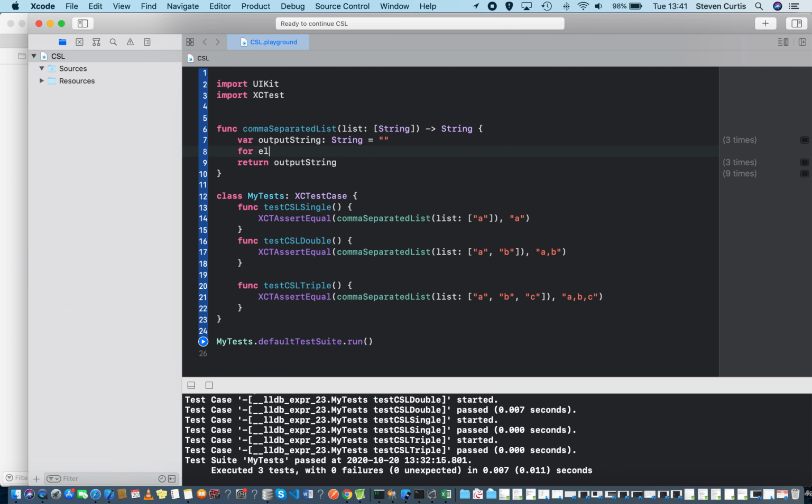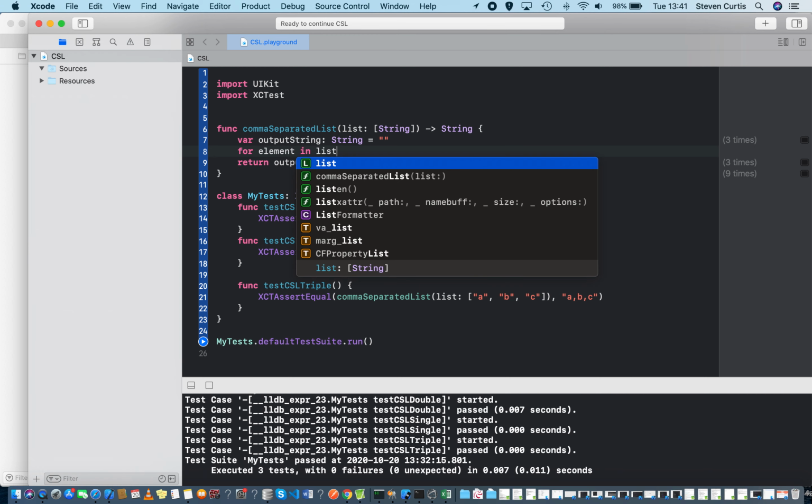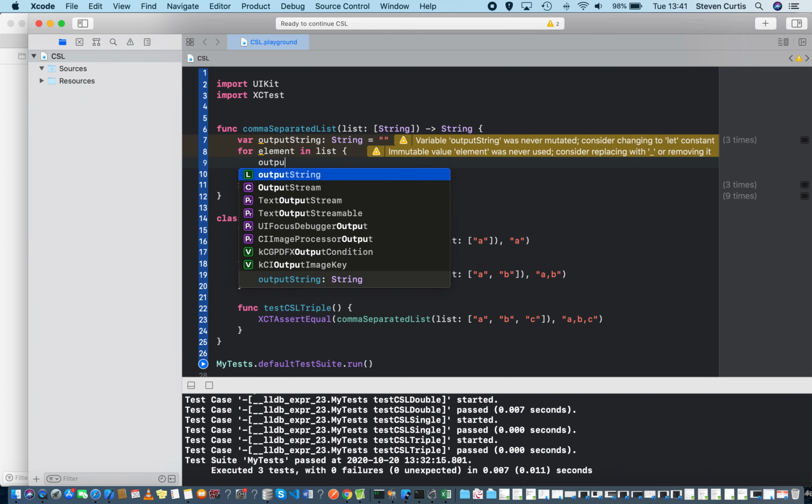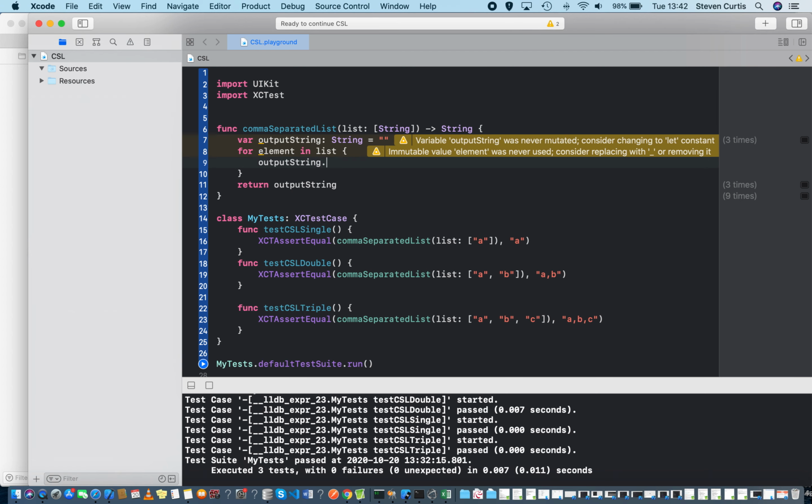So the naive way of doing this: list represents our list of strings. I'm going to append each element and a comma.